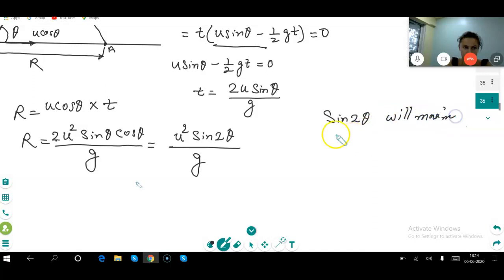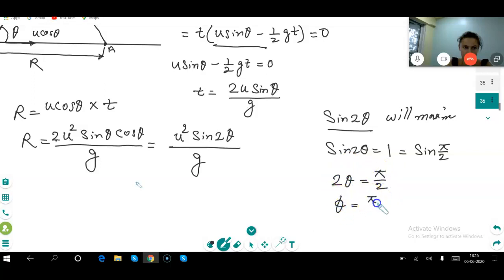Correct na? The sine value of anything is maximum when it is 1. Sine theta is equal to 1. Correct na? For the maximum value, sine 2 theta is equal to 1, or sine pi by 2, or 90 degree. Therefore 2 theta is equal to pi by 2, or theta is equal to pi by 4, or 45 degree.